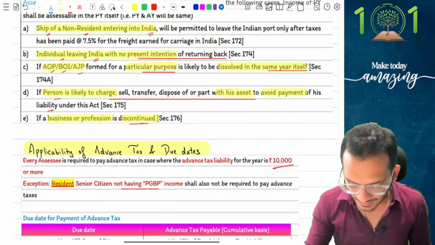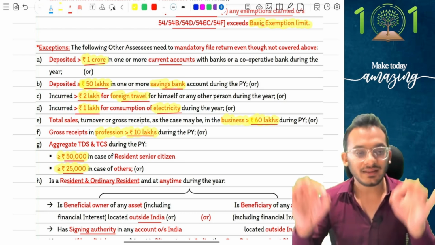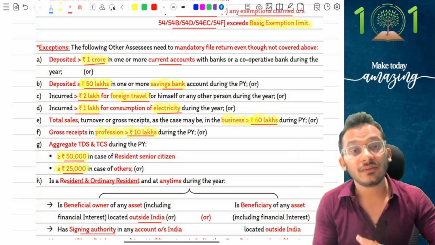What are the cases, people? Current account deposit 1 crore, savings account deposit 50 lakhs, foreign travel is 2 lakhs, electricity is 1 lakh, I'm going to have business turnover of 60 lakhs. I'm going to have professional receipts of 10 lakhs. TDS is going to cross 25,000 for normal citizen and 50,000 for senior citizen. These parties have to mandatorily file a return in India. Even if you have no income in the current year, please make sure that you file a return properly.